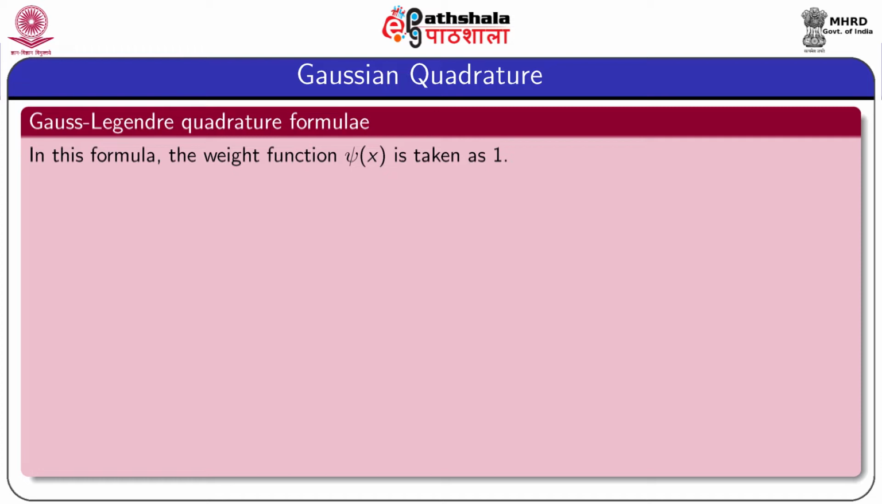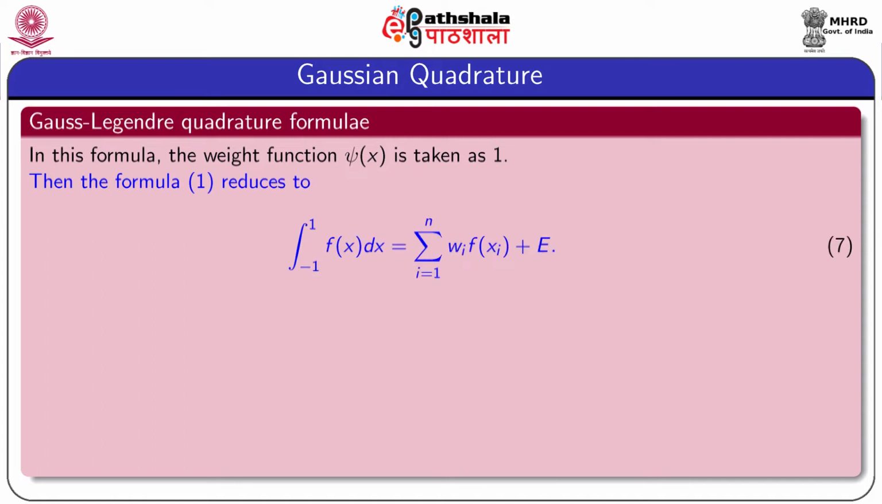Now we consider a particular Gaussian quadrature formula known as the Gauss-Legendre quadrature formula. For this formula, the weight function ψ(x) is taken as 1. So in this case, formula 1 reduces to integration minus 1 to 1 f(x) dx equal to summation i equal to 1 to n w_i f(x_i) plus E. Note that any finite interval can be transferred to the interval minus 1 to 1, but an infinite interval cannot be transferred to a finite interval like minus 1 to 1 straightforwardly. But by replacing x by 1 by x, one can change the infinite interval to a finite interval.